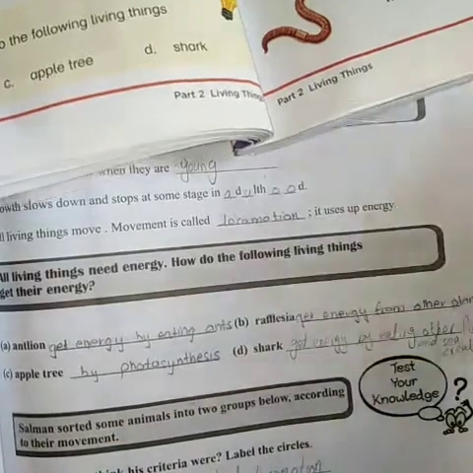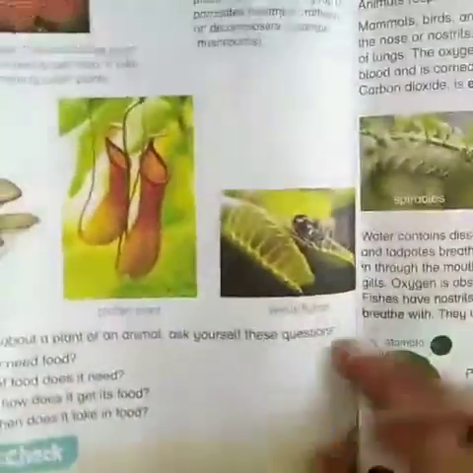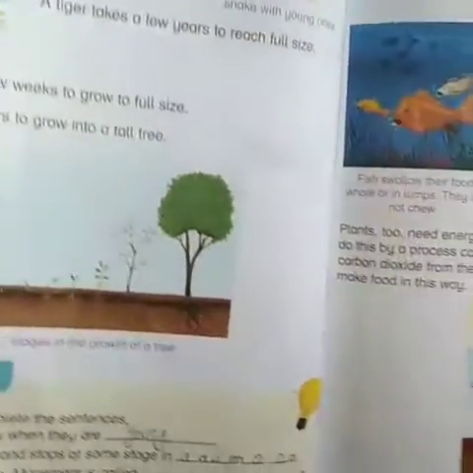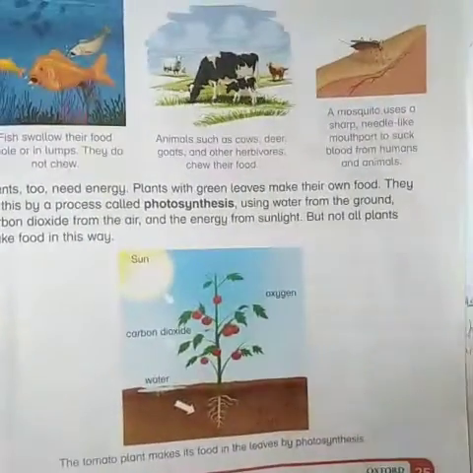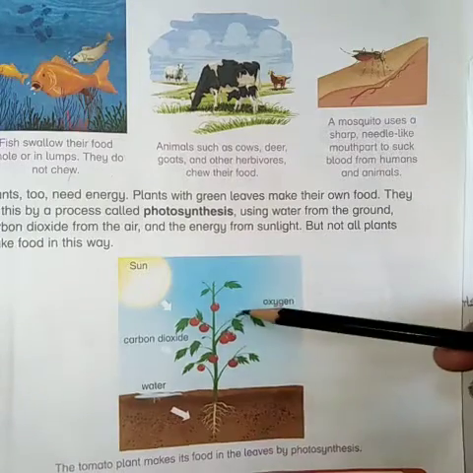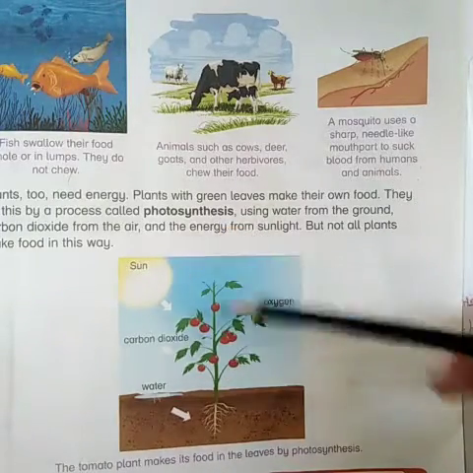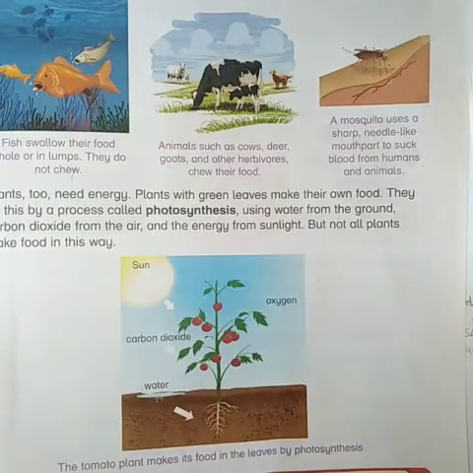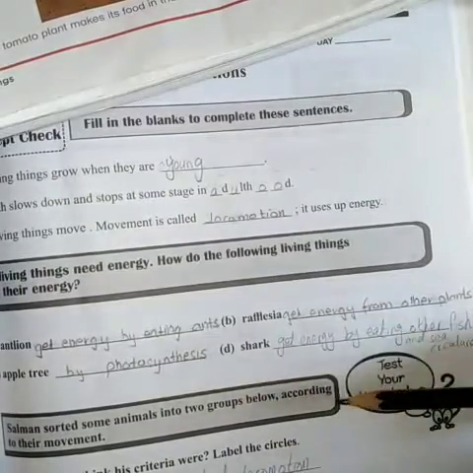Apple tree. Okay students, on page number 25 here is the process by which a plant makes its own food. This process is called photosynthesis. So the apple tree makes food for itself, so it gets energy by photosynthesis.